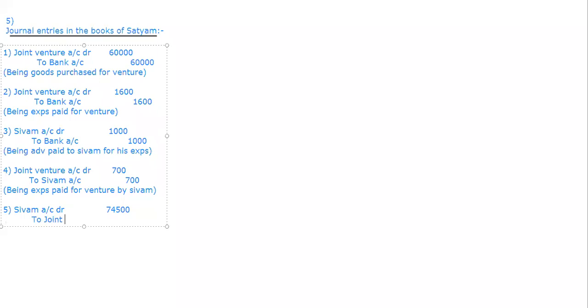The joint sales of course has to go to the venture, because all we are doing is only for this kind of sales. That is the reason sales also will transfer to the venture. So being sale proceeds received by Shivam.